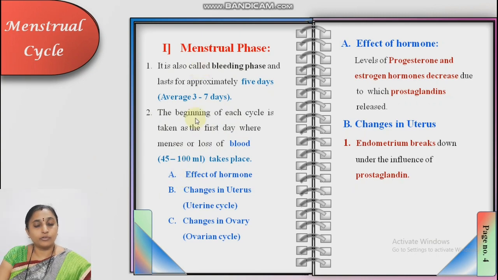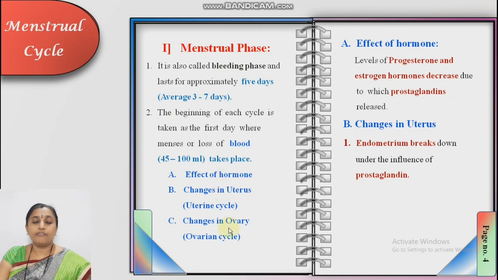There is a role of hormones during this phase, in each phase, not only the menstrual phase: the follicular phase, luteal phase, ovulatory phase, all these 4 phases have a role of hormones. A change in the uterus is known as the uterine cycle. A change in the ovary is known as the ovarian cycle. You must point out 3 points. Effect of hormones, you always write in the exam. First point, effect of hormones, change in uterus and change in ovary.